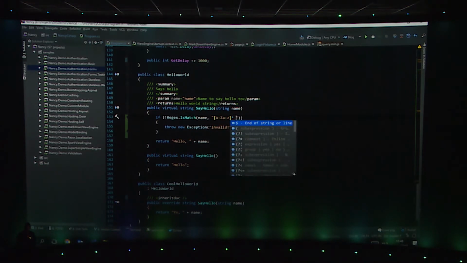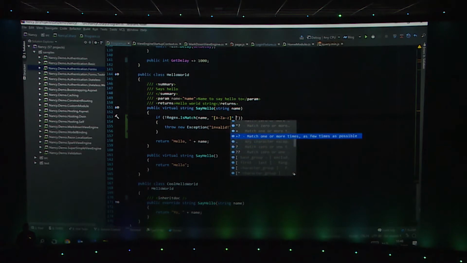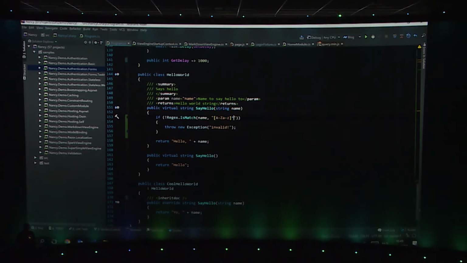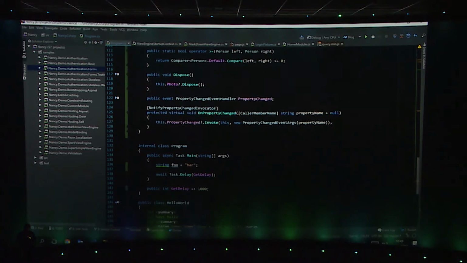The nice thing is that I will get code completion. If I do a Control-Space, I will get all the different types of regular expressions that I can add with a small explanation of what they mean. So for example, I want to check if it's any character except a backslash or a new line and things like that. I can do all those things and basically get completion for my regular expressions. Again, also available in ReSharper in Visual Studio.